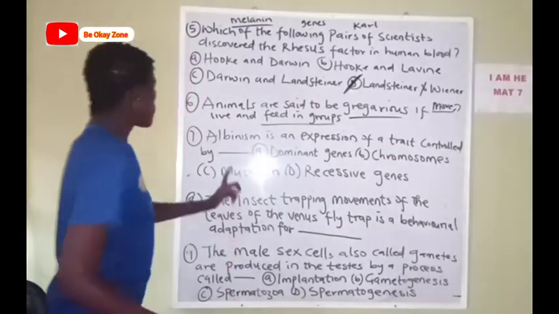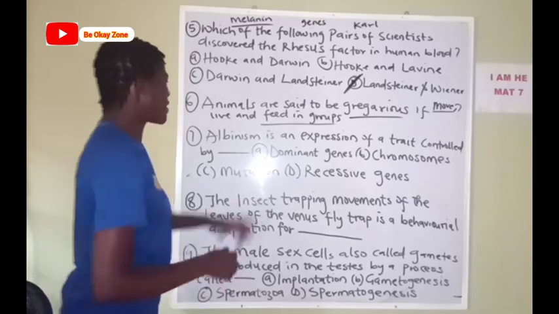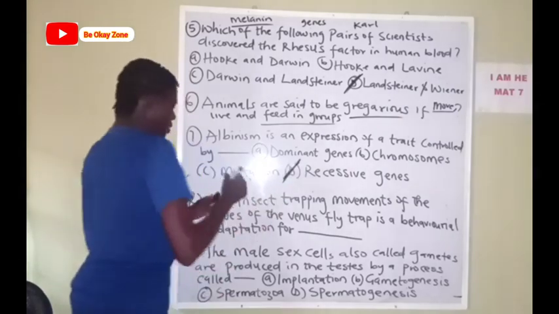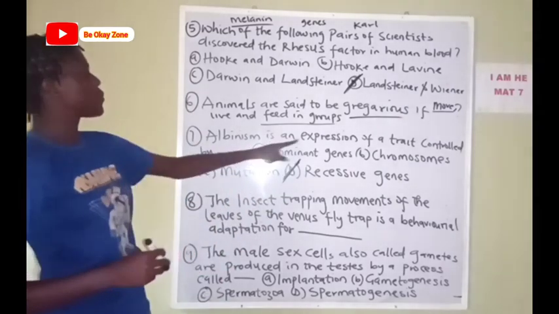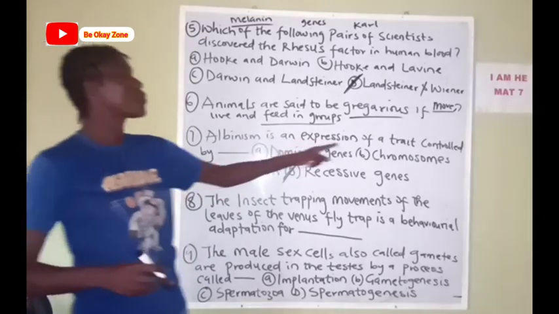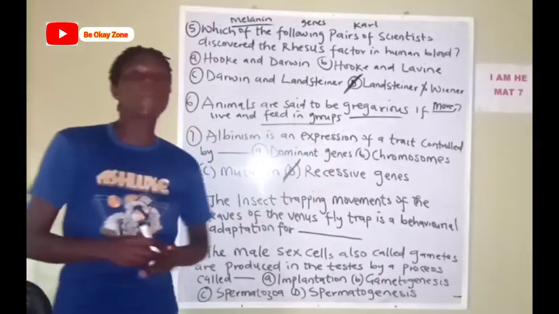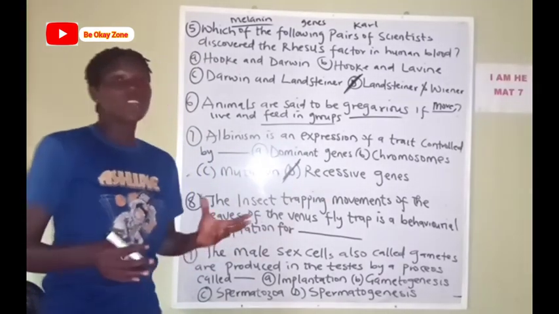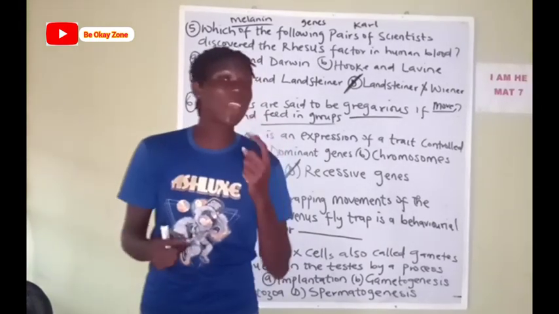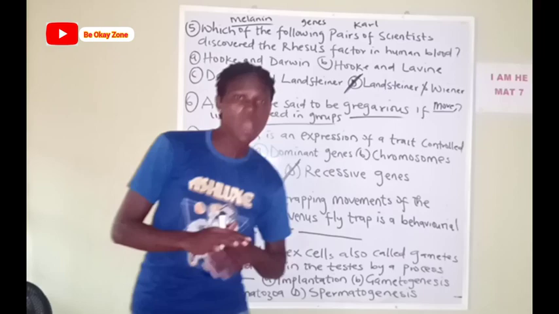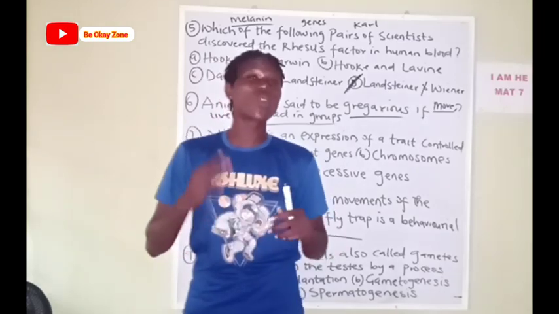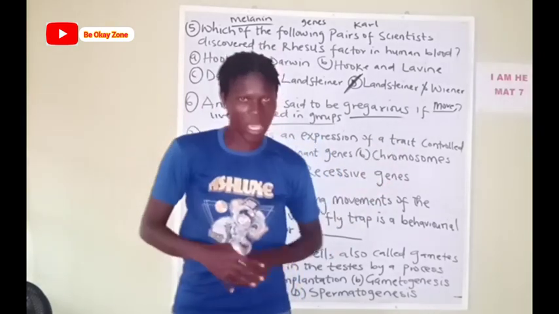Okay, so from this option here, the recessive gene is an expression, or albinism is an expression of a trait controlled by what? A recessive gene, whereby that person, that child, receives two copies of genes, one from the father and one from the mother, and those genes are actually called what? Defective what? Genes. Okay, do you understand?